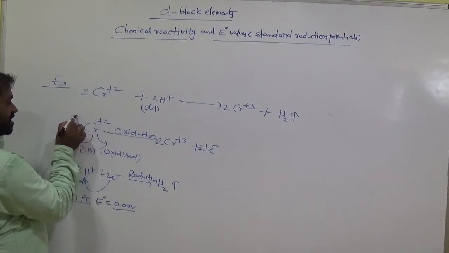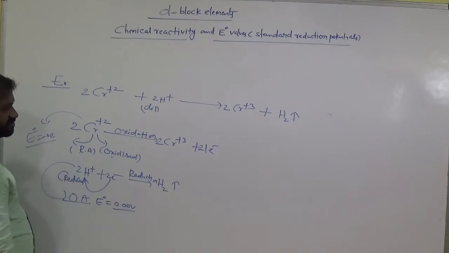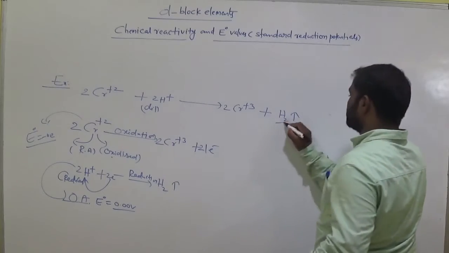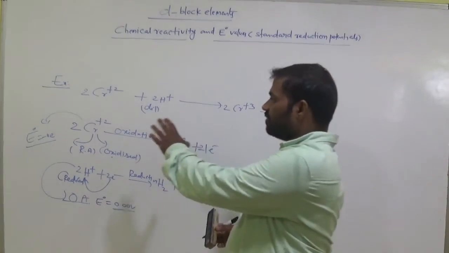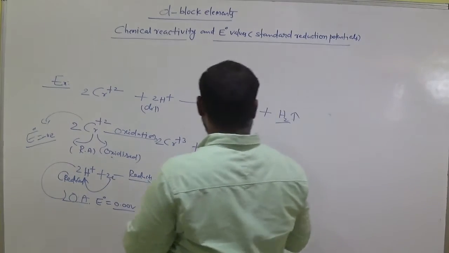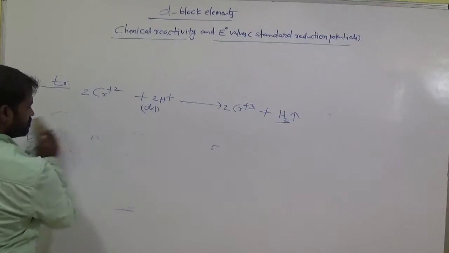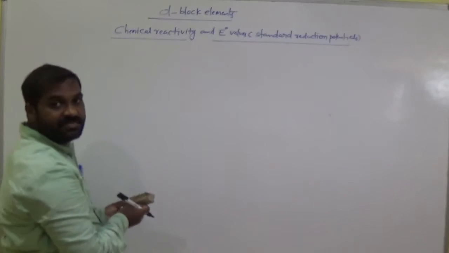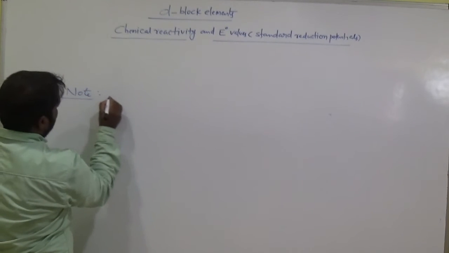And for a reducing agent we expect a negative E0 value. So those with negative reduction potential easily displace the hydrogen from the acids. But copper cannot do like this. Clear, students?